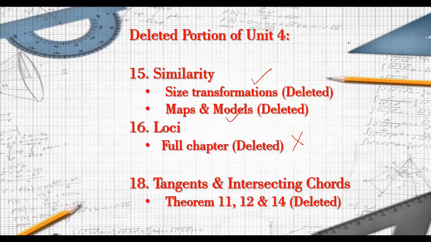Then the second one is tangents drawn from a point outside the circle are always equal. And the fourth one is regarding tangents in a segment. These 3 theorems are kept, and the other 3 theorems, that is theorem 11, theorem 12 and theorem 14, have been totally deleted. So at least 2 to 3 exercises would be deleted from this chapter, which are based on these specific theorems. Done?